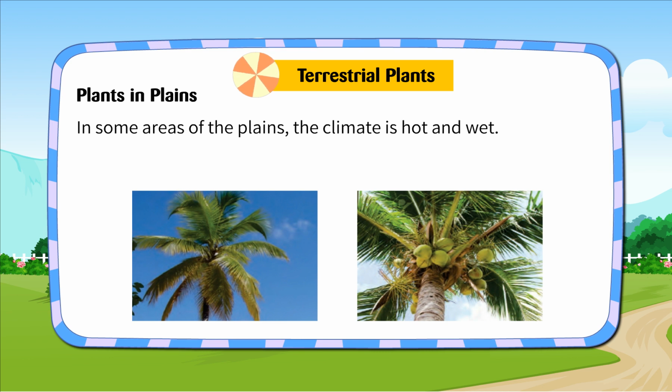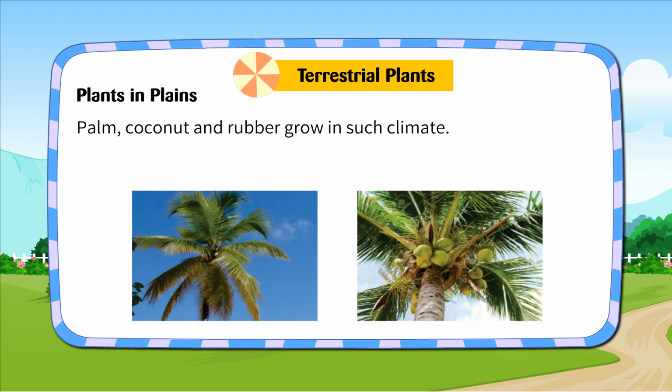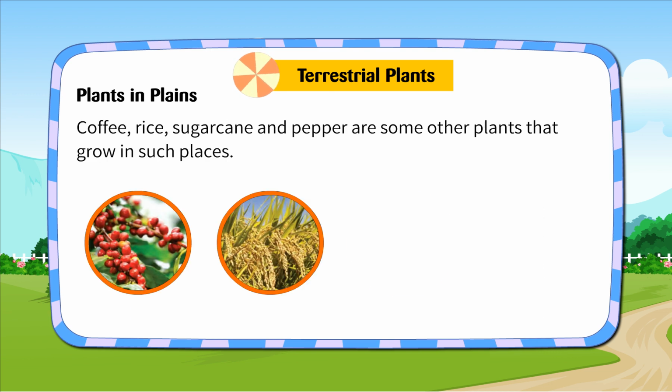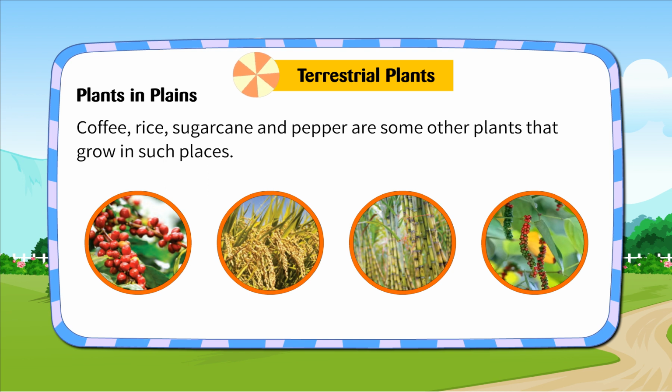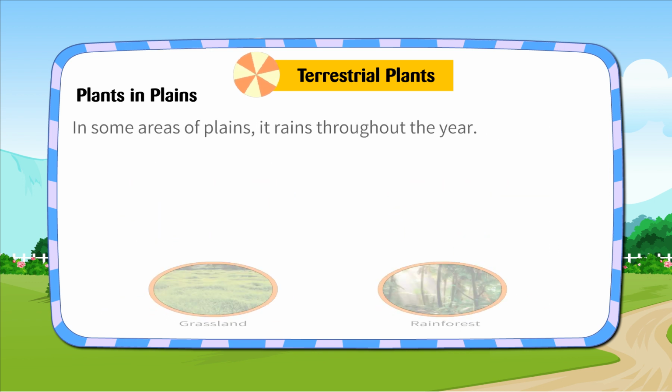In some areas of the plains, the climate is hot and wet. The trees bear leaves throughout the year. Such trees are called evergreen trees. Palm, coconut, and rubber grow in such climate. Coffee, rice, sugarcane, and pepper are some other plants that grow in such places. Most cereal crops, vegetables, and fruits are grown in plains according to the season.